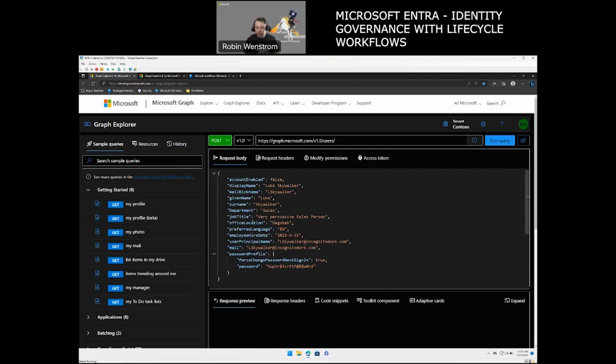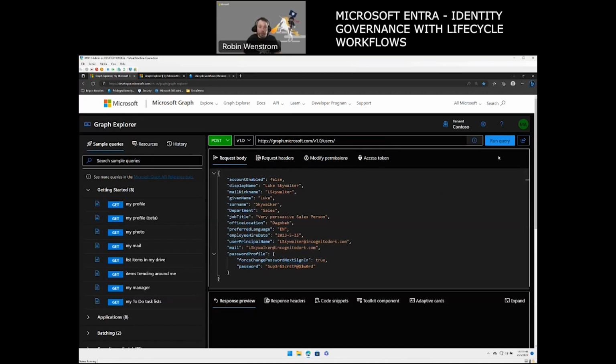As we can see here, I'm at the Microsoft Graph and I've set up everything here. So we should have a new starter starting with us. We have Luke Skywalker. He's a very persuasive salesperson and he's going to be based on Dagobah. So he's a remote worker, so it's even better that this is automated. We can see his start date is today, and we're giving him an email address, as well as a very secret super password here that we don't really care about, because we're going to reset that anyway.